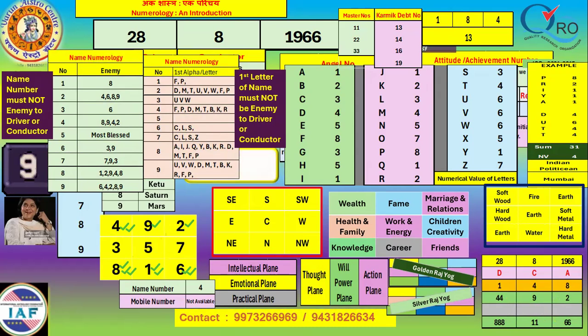The angel number is also 8, and her first name starts from P, whose numerical value is 8. So any person whose driver or conductor is 1, his or her name must not start with F or P, because it will delay the result, and 1 and 8 themselves are in conflict with each other.